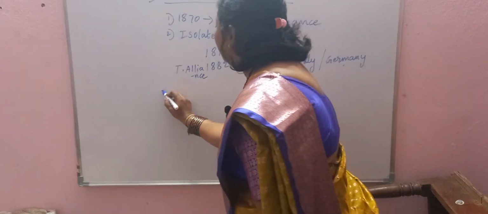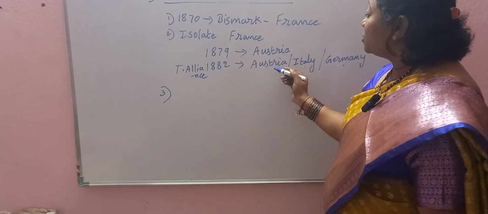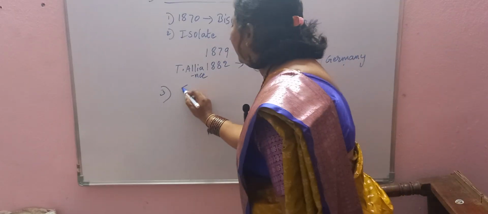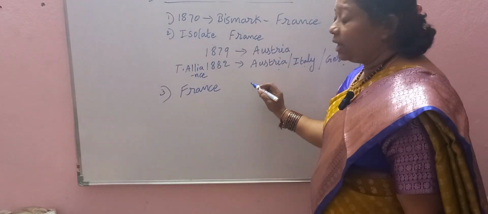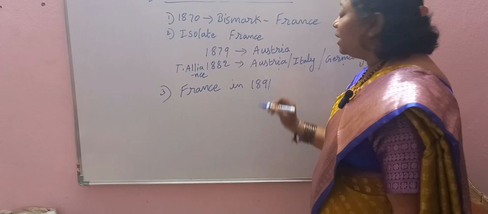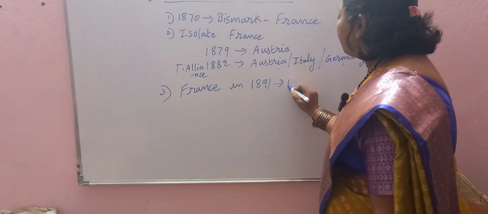And what is the third point? When France was isolated by Austria, Italy and Germany, France made an alliance in 1891 with Russia.